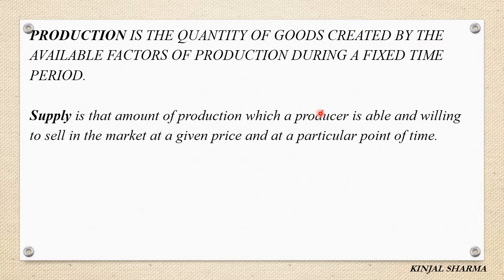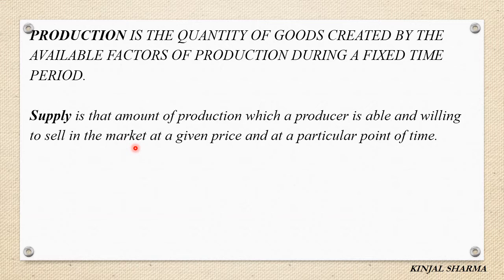Whatever amount of goods he has produced, he is able to sell and willing to sell, meaning he wants to sell it in the market at a given price. Whatever price is going on in the market, if he is willing to sell at that particular price at that particular point of time, then it is called supply.